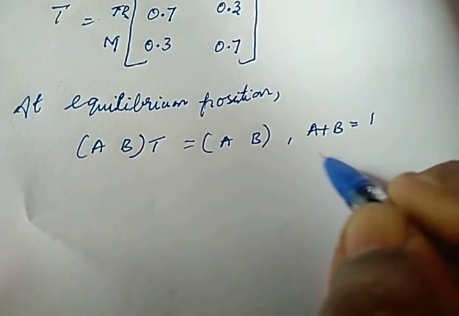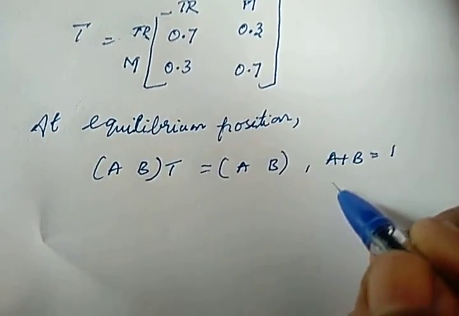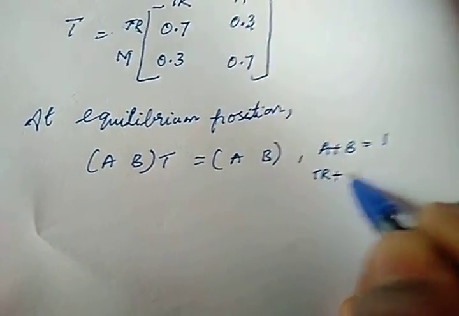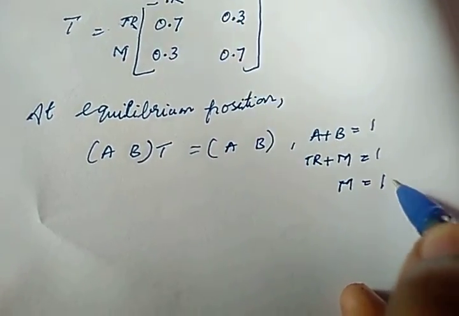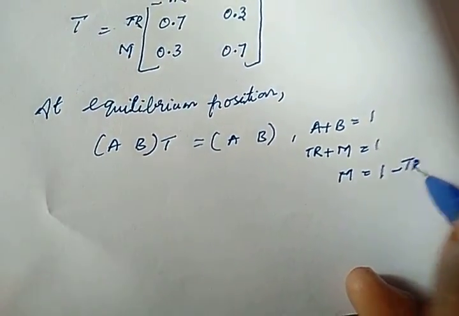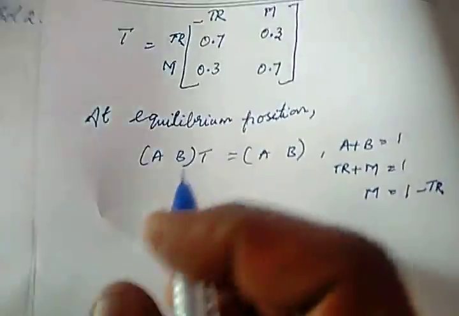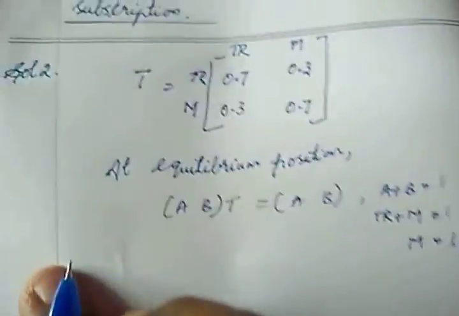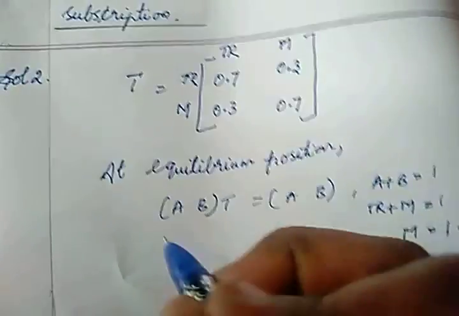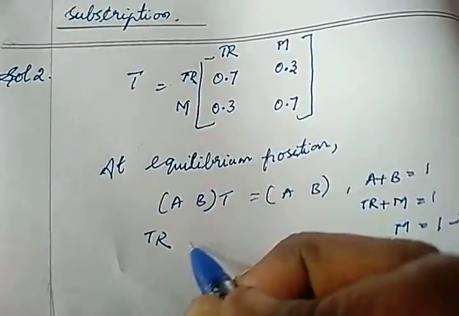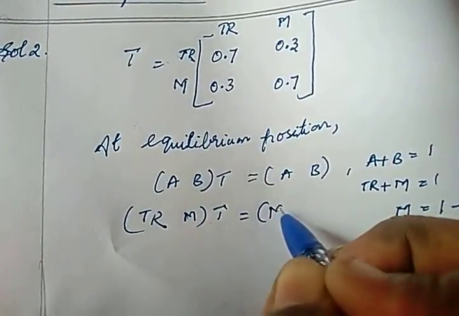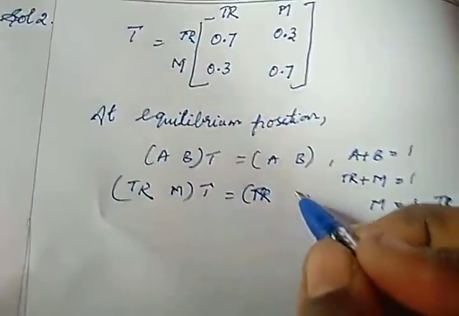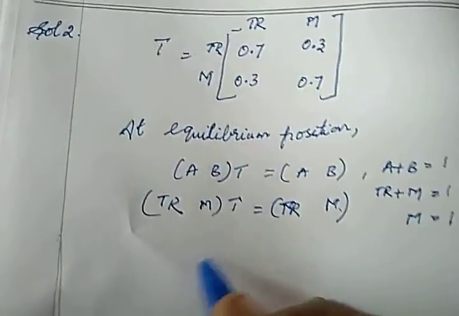Here A plus B is transit system plus metro train equals 1. Suppose we need metro train, we can change it as 1 minus transit system. This we will apply for the second part of the sum, so I am deriving it here itself, okay. So now transit system and metro train times the transition matrix equals transit system and metro train.